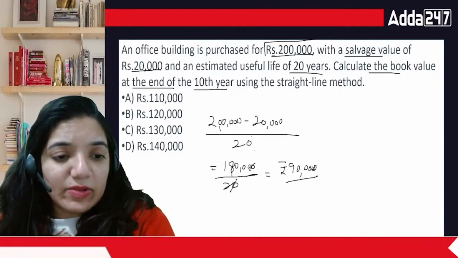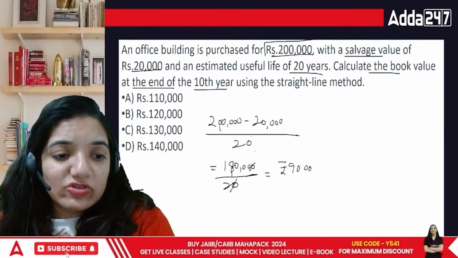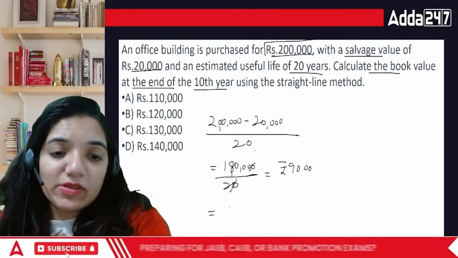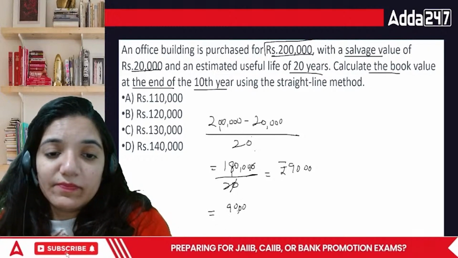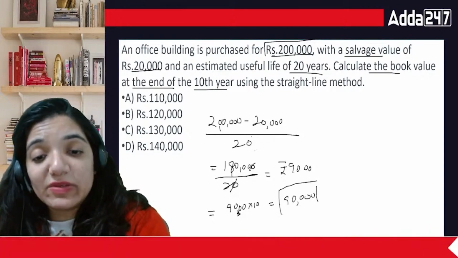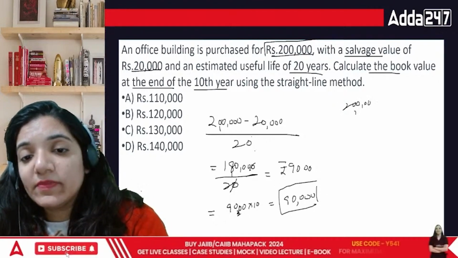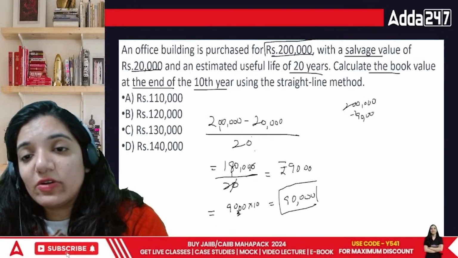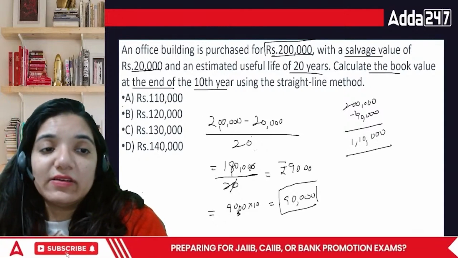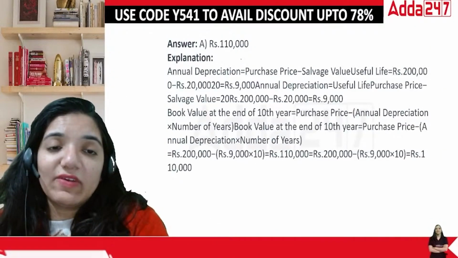The depreciation is rupees 9,000. If the depreciation is rupees 9,000, then by the end of the 10th year, the depreciation till now would be 9,000 multiplied by 10. That means 90,000 is the depreciation that has been charged till the end of the 10th year. So out of 2 lakh rupees, you remove 90,000, and what you're left with is 1,10,000, which is your amount of machinery. Okay? So in this case, the answer is 1,10,000.